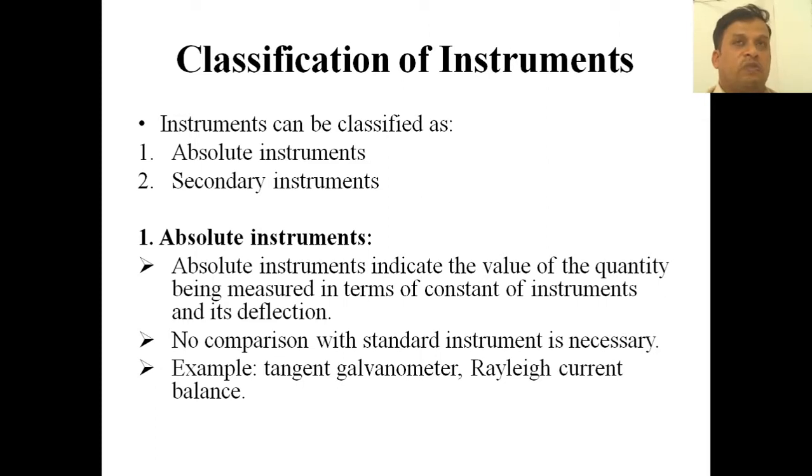For example, the tangent galvanometer. In a tangent galvanometer, if current is flowing through the galvanometer, then the galvanometer will deflect. If no current is flowing in that branch, the galvanometer does not deflect. So the principle of this galvanometer depends mainly on the flow of current. These absolute instruments are galvanometers, where the indication is shown whenever current is passing, and when current is not flowing, it doesn't show any deflection. It does not require any standard instrument, because we are not measuring here, we are just seeing whether the deflection is there or absent.